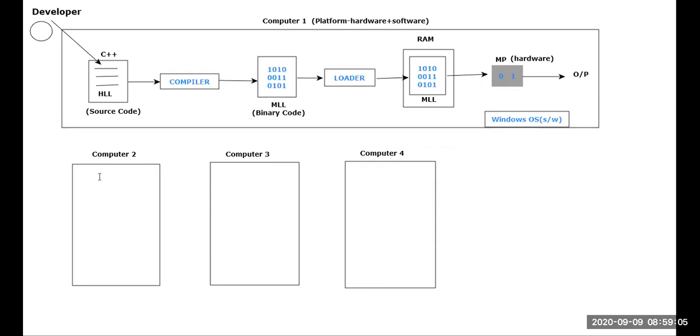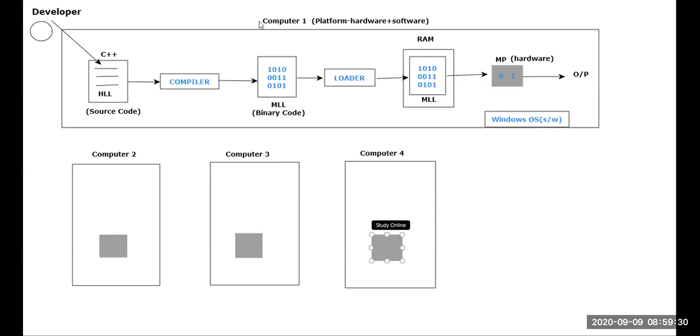Next, listen carefully. In this computer two, don't you think hardware and software will be there? If you take any computer, platform will be there. This is the microprocessor in this computer also. Hardware is done.